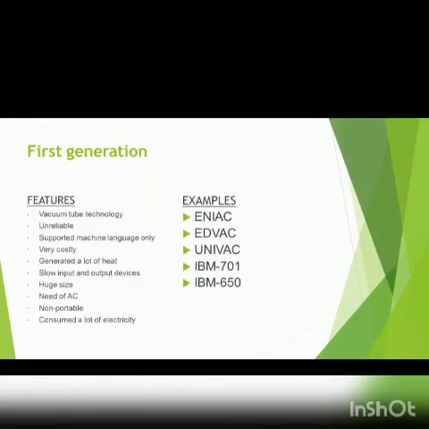Now let's look at the features of these computers. Vacuum tube technology, as we have said, for the first generation, was quite unreliable. They supported machine languages only. Machine languages are languages which are basically codes in the form of ones and zeros, like your Morse code. They were very costly, generated a lot of heat, had slow input and output devices and huge sizes.